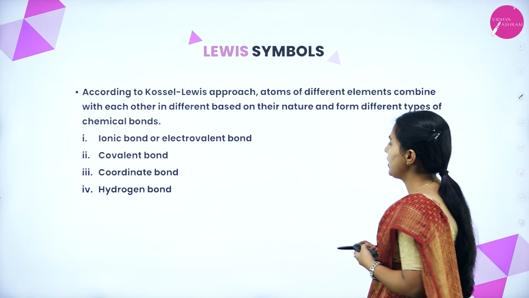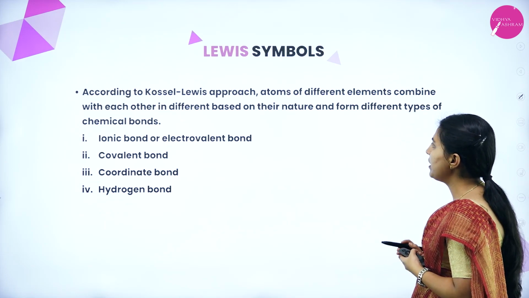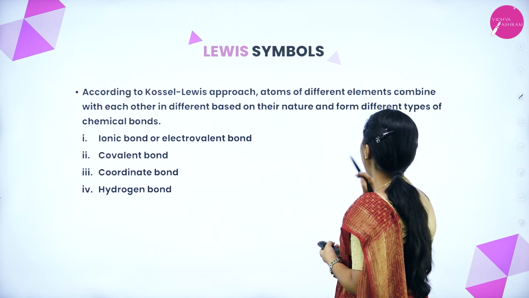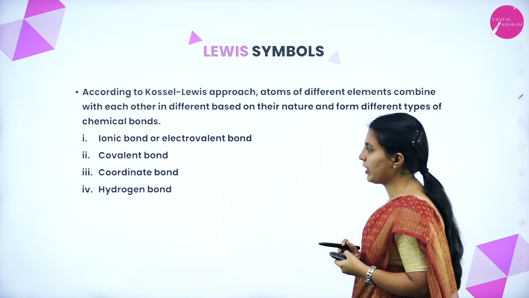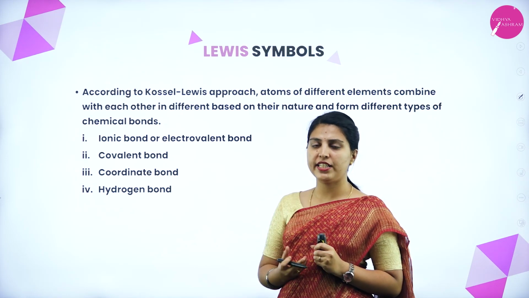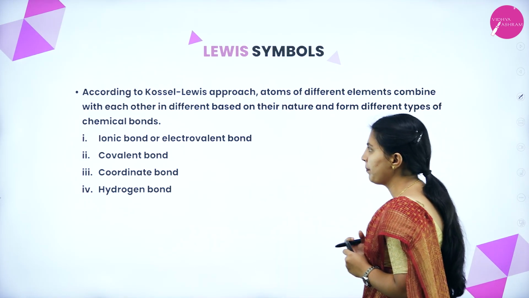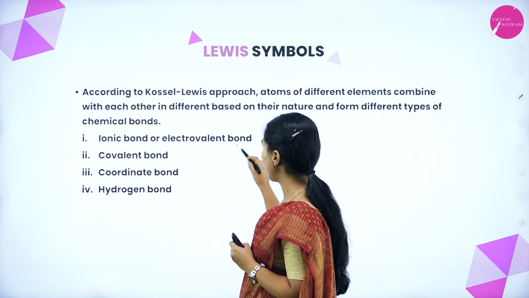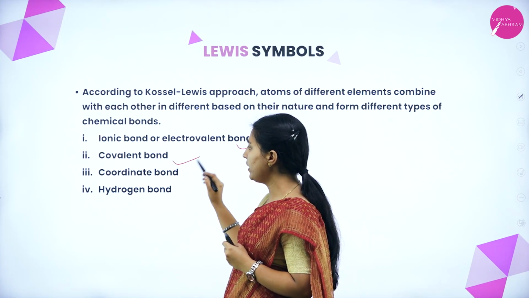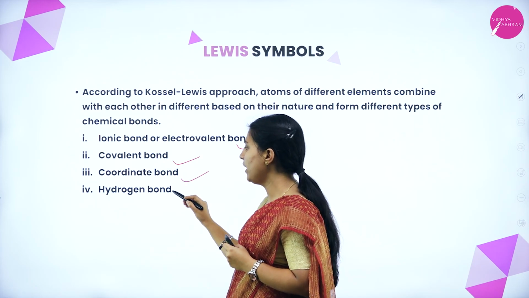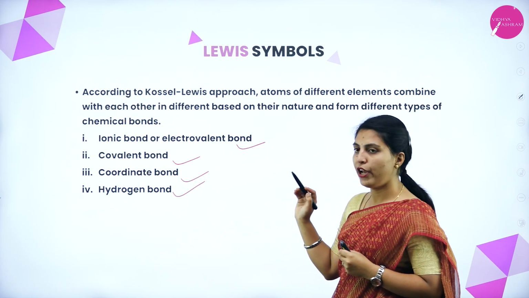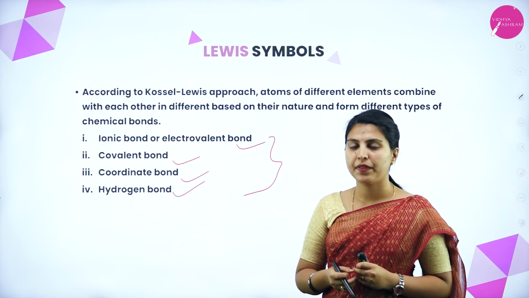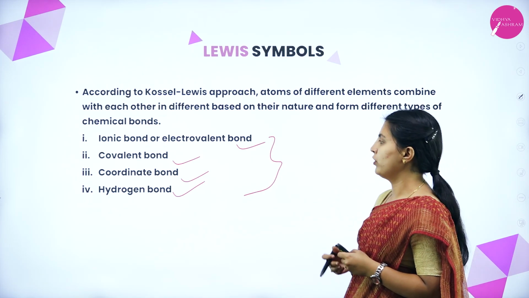According to the Kossel-Lewis approach, atoms of different elements combine with each other based on their nature and form different types of chemical bonds. The different types of chemical bonds that form are ionic bond or electrovalent bond, covalent bond, coordinate bond and hydrogen bond. These are the 4 kinds of bonds seen in molecules.